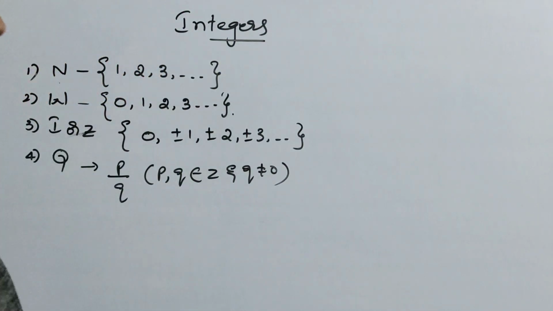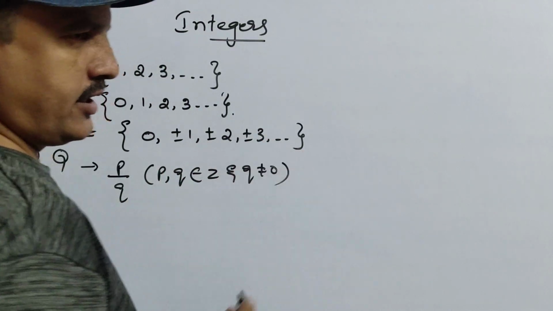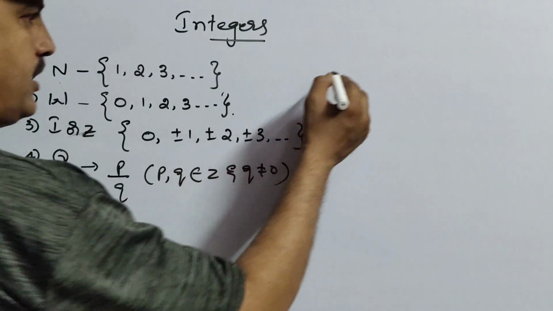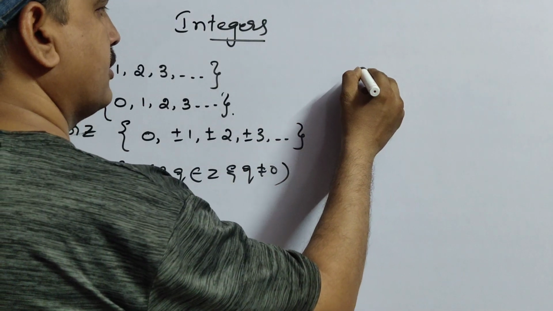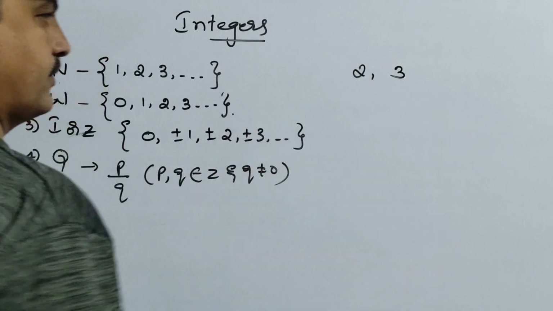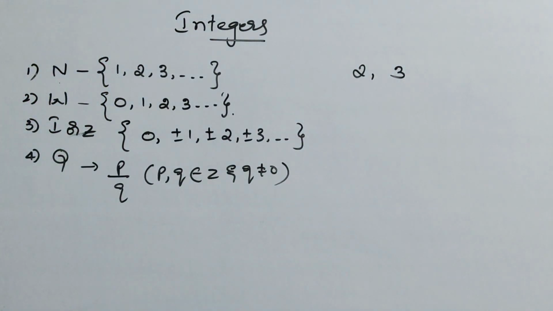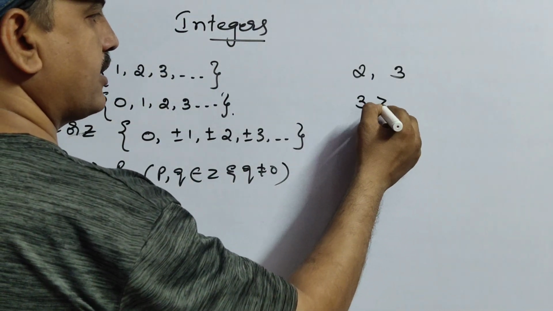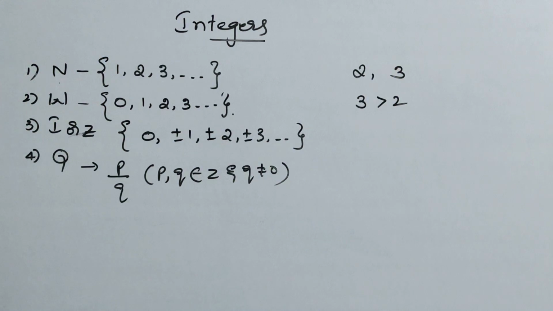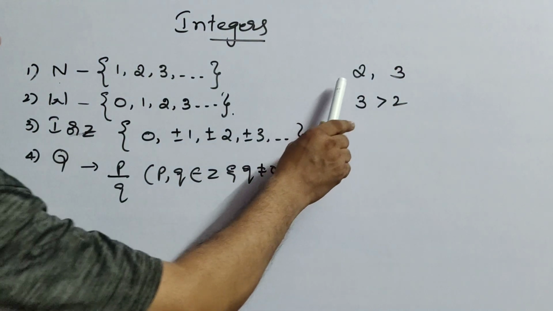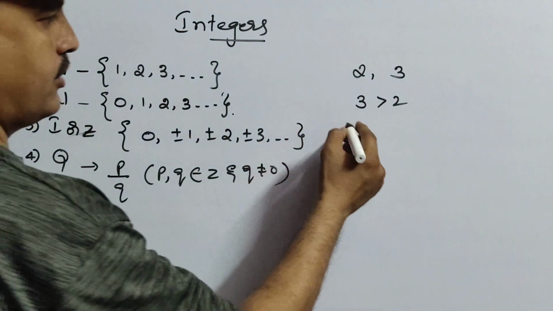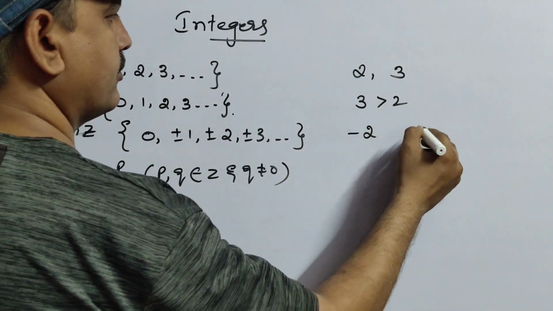Now here we have some rules and regulations like how to add and how to subtract integers. Before that we need to know which number is greater and which is smaller. In lower classes you learned this. Suppose 2 comma 3. Here I gave you 2 comma 3 and my question is which is greater. Then you can easily say that 3 is greater than 2. Why you can say very easily? Because both are positive.